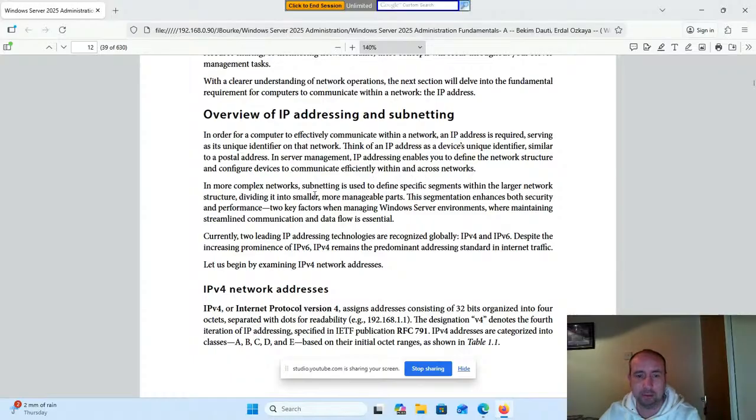In more complex networks, subnetting is used to define specific segments within the larger network structure, dividing it into smaller, more manageable parts. This segmentation enhances both security and performance, two key factors when managing Windows Server environments where maintaining streamlined communication and data flow is essential.